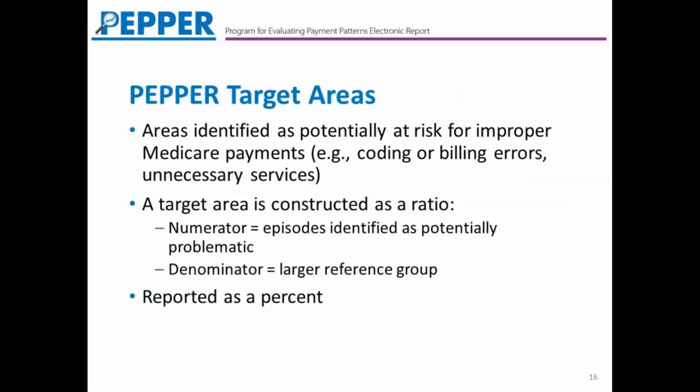Now in the PEPR, we summarize these statistics for the target areas. The target areas are areas that have been identified, again, as potentially at risk. We structure these as a ratio with the numerator including those episodes that are potentially problematic. The denominator is a larger reference group, and we report these numbers as a percent so that when you look at your PEPR, you're going to see your statistics reported as the target area percent. So let's review the current PHP PEPR target areas.